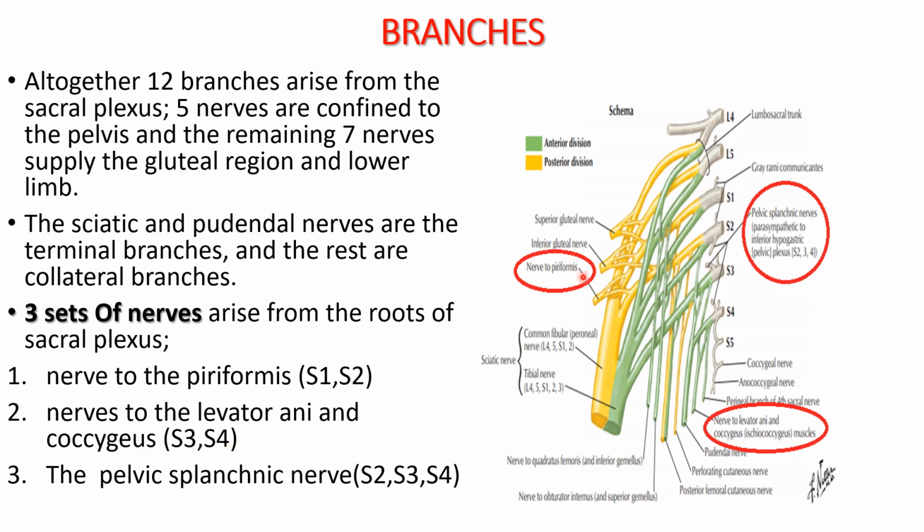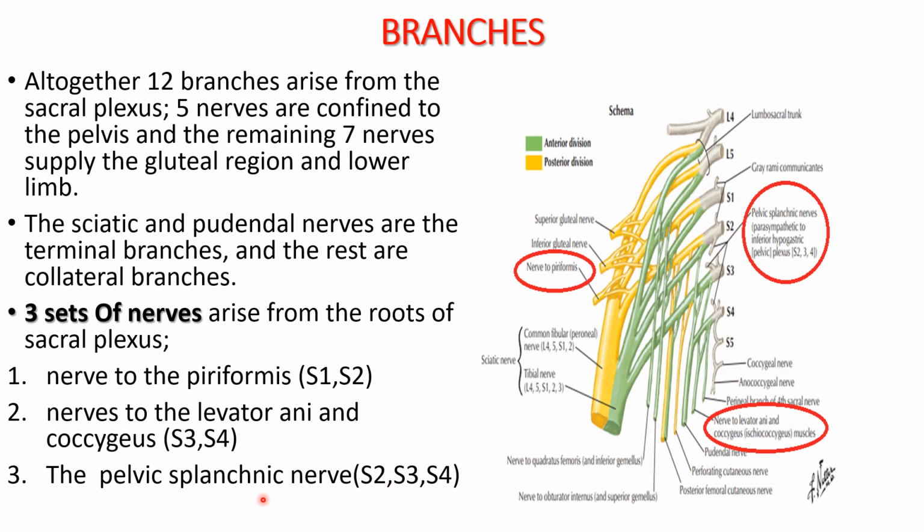These two are the muscular branches. Also there are slender branches arising from S2, S3 and S4, known as the pelvic splanchnic nerves.